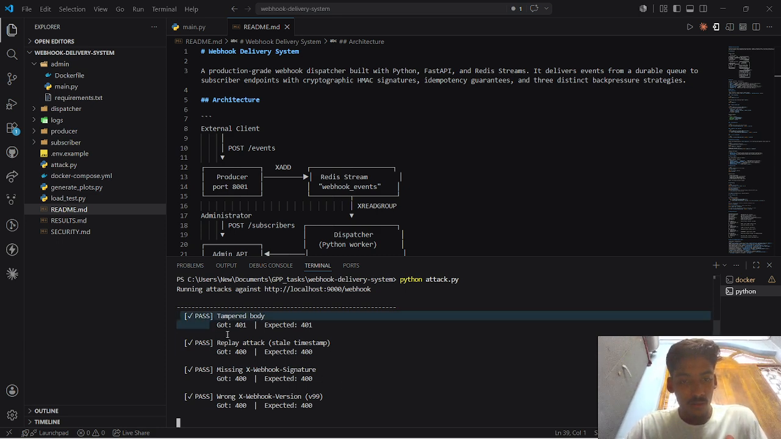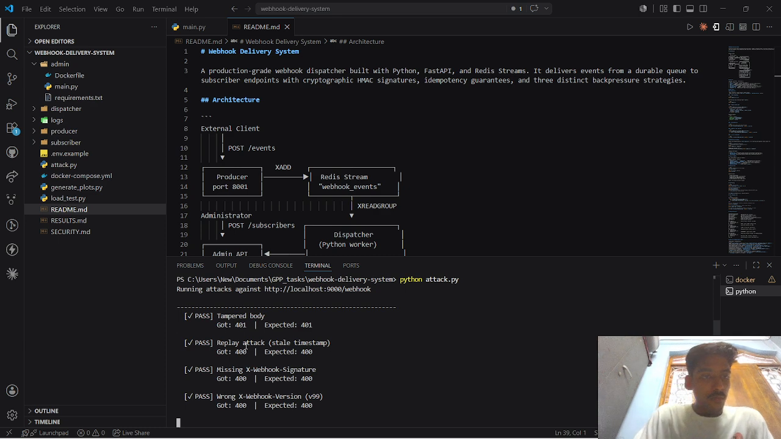As you can see, the tampered body, missing signature, and replay attacks are all rejected. The system also solves the duplicate processing problem through idempotency. Even if a webhook is delivered multiple times due to retries, the subscriber processes it only once. Additionally, the dispatcher implements backpressure strategies such as rate limiting, admission control, and load shedding. This mechanism helps prevent slow or unhealthy subscribers from affecting the entire system.